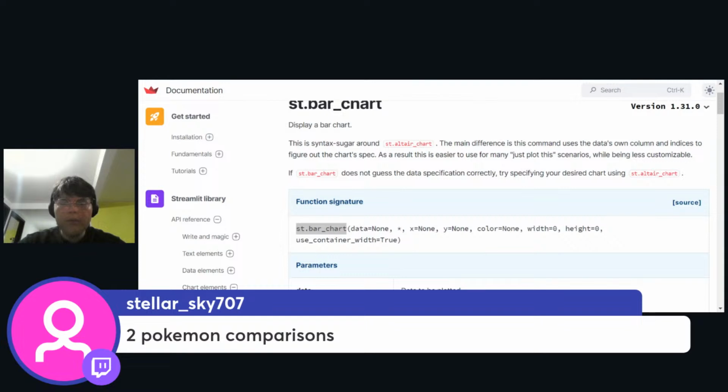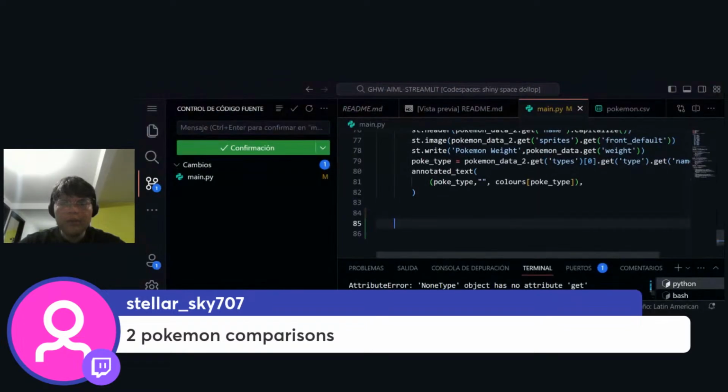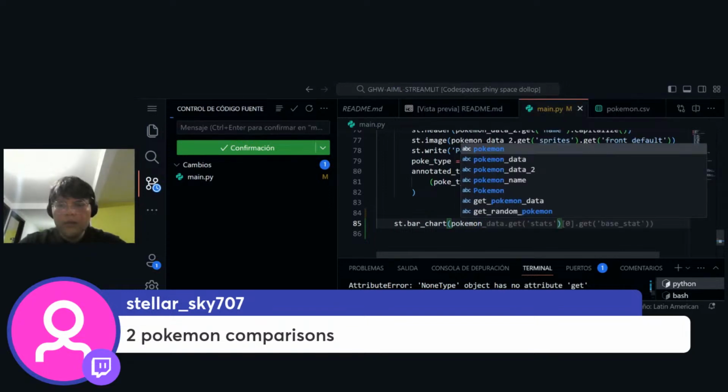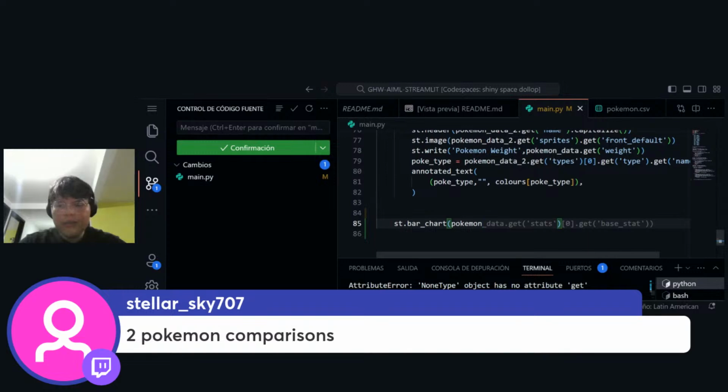So let's try to put this thing here, st.bar_chart, and data, Pokemon data that get that base stat. No, I actually want to show the data. Oh yeah, we need to build a dictionary, right?